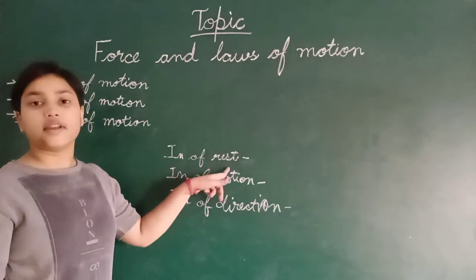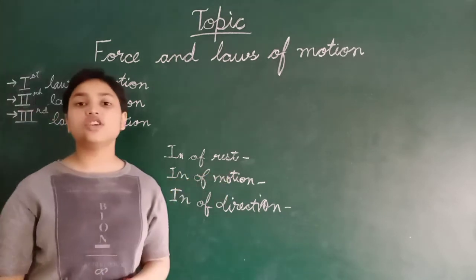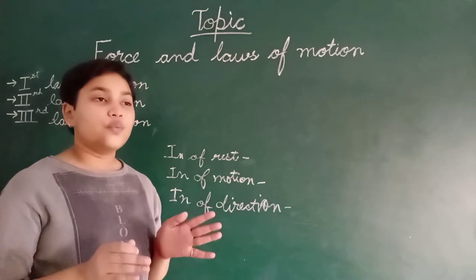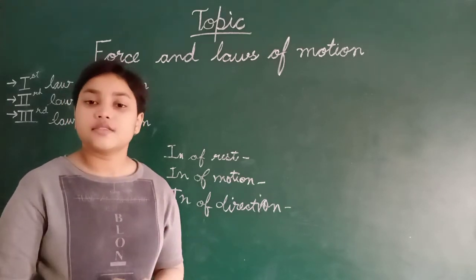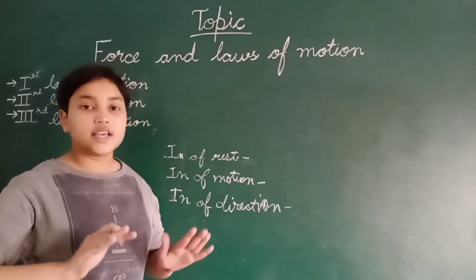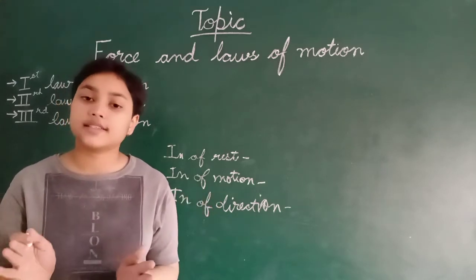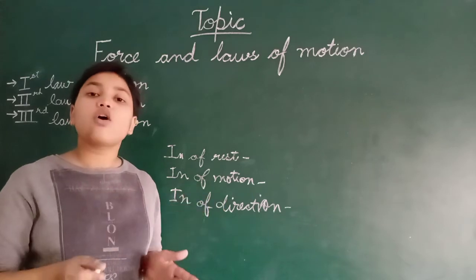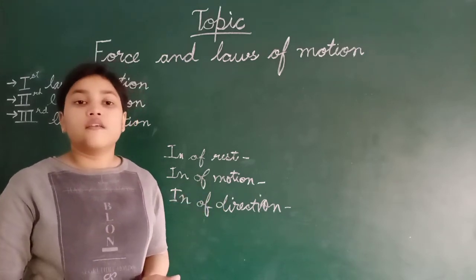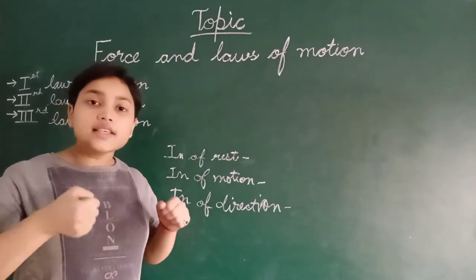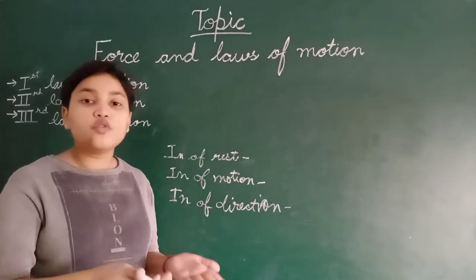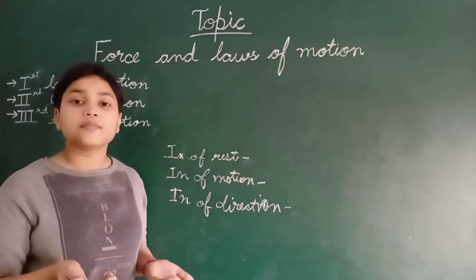Now, examples of inertia of rest. When you are sitting in a bus and the bus is not moving, it is in a state of rest, and you are also in a state of rest. When the driver suddenly starts the bus, you move backwards. Why?